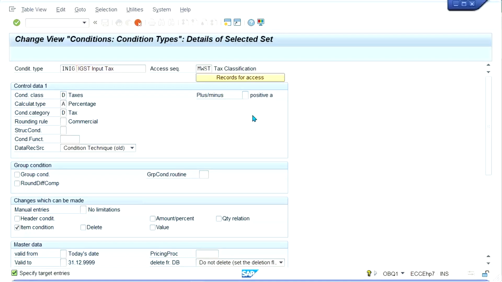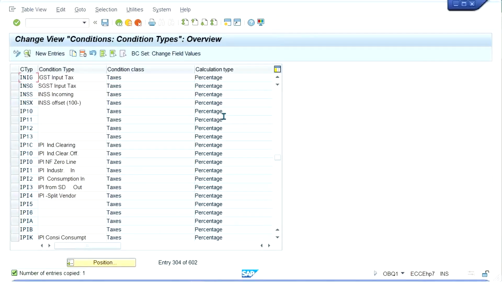IGST and press enter. Okay. So guys, if you talk about the condition type, as I said, at a broader level it is going to be used in SD and MM, right? For us, during taxes only, we are going to use it, and a reference is already given by SAP that we always use MW, we use MWAS.